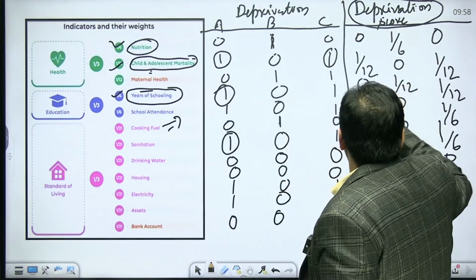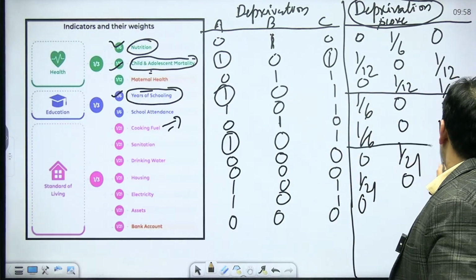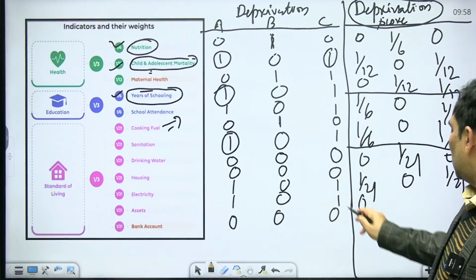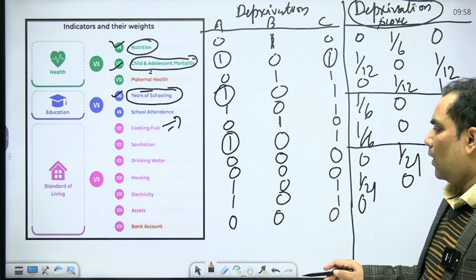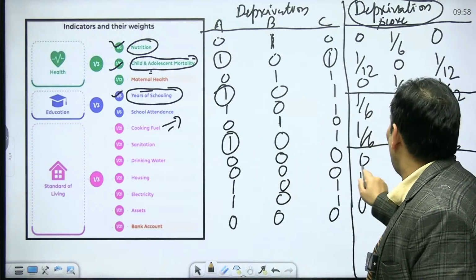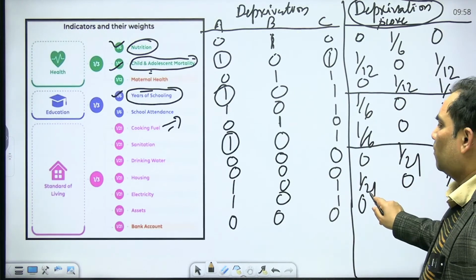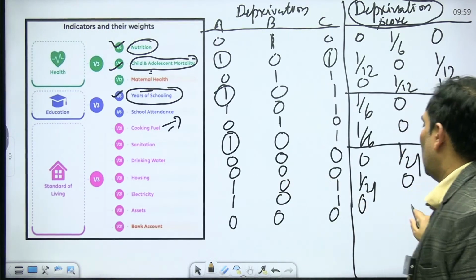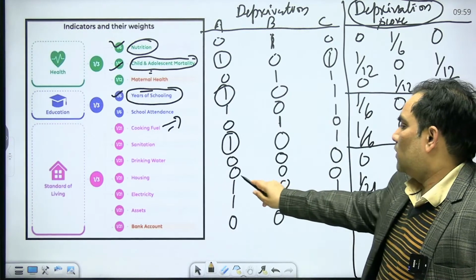This is about the health, this is about the education, and this is going to be about the standard of living. So let me calculate standard of living: 0, 1/21, 0, 1/21, 0, 1/21, 0, 0 and 0. And this is housing.